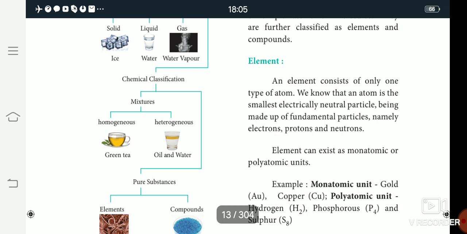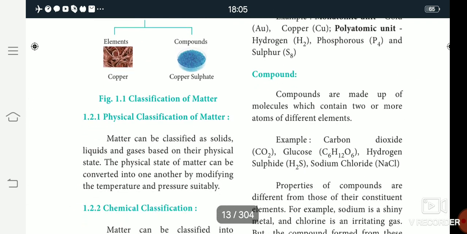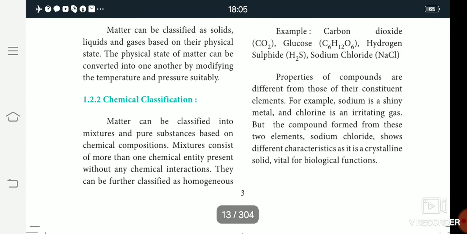Okay children, study all the questions: what is an element, what is a compound, what is relative atomic mass, what is relative molecular mass, and then table number 1.1, the element symbols and their atomic mass numbers. Okay children, thank you.